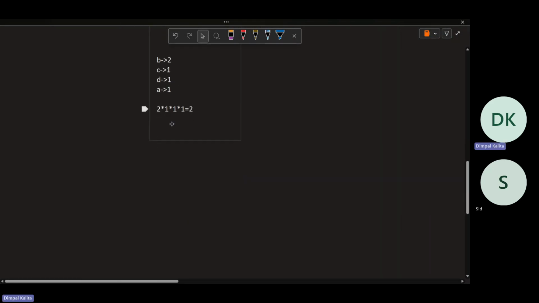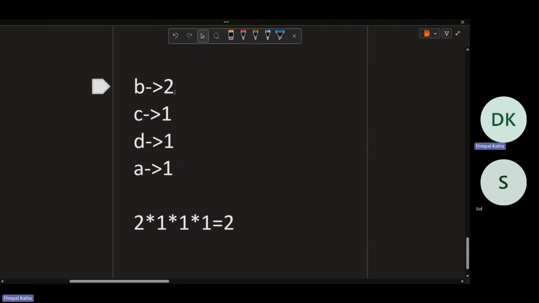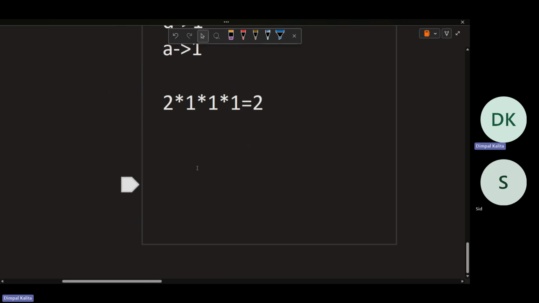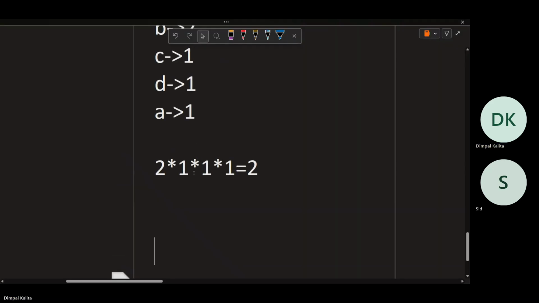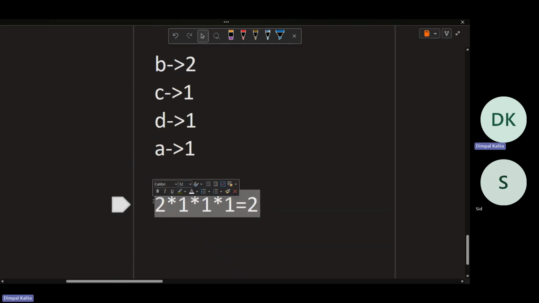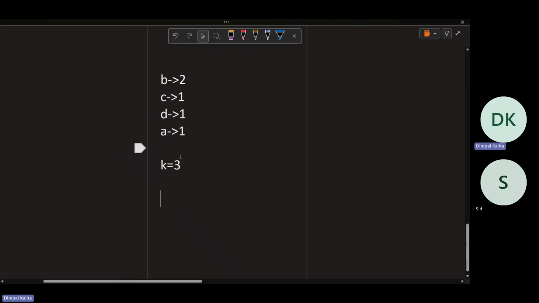That is the simple approach, because we just have to check the maximum occurrence, like which characters occurred the maximum times, and we always have to take those. Now let's check something different. Let's check for k equal to 3 for this same string. B occurred twice, and with k equal to 3, I always have to take B.